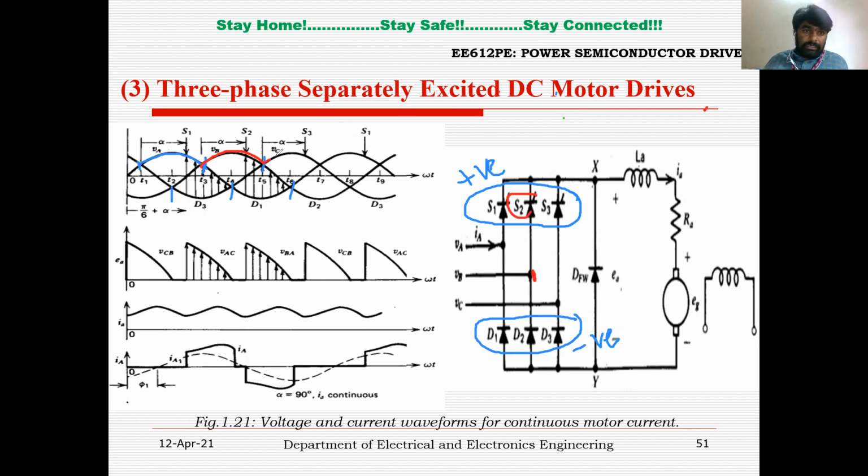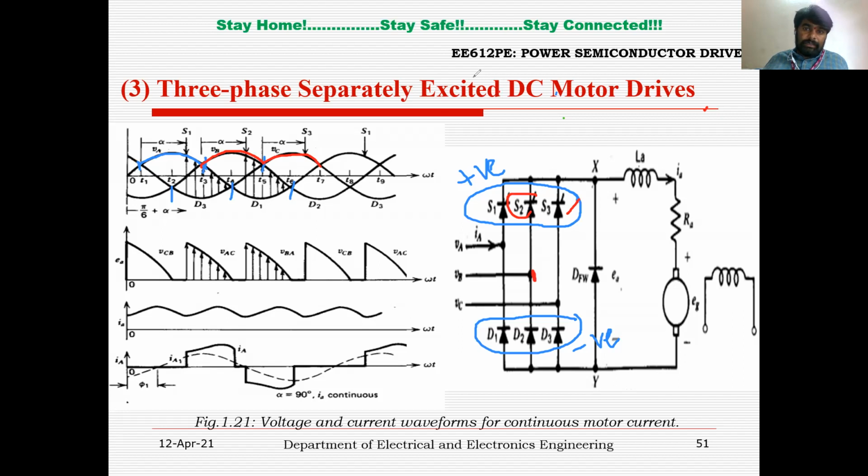Between T5 and T7, VC is more positive, so S3 has more positive voltage across it and will be in forward bias during that interval.